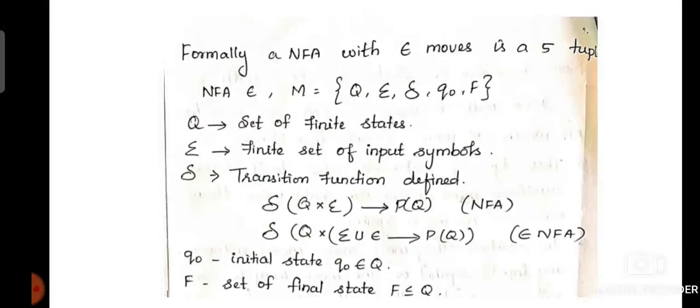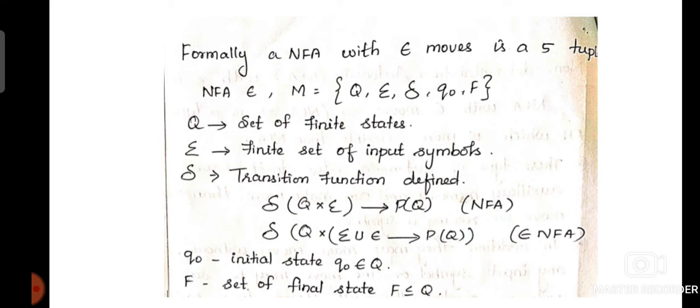Now we are going to see the formal definition of NFA with epsilon moves. Here also we have 5 tuples. Capital M is the finite automata system. The non-deterministic finite automata system is defined as Q, sigma, delta, Q0, capital F. Capital Q is the finite set of states. Sigma is the set of input symbols, the same concept that we have studied for DFA. Delta is the state transition function.